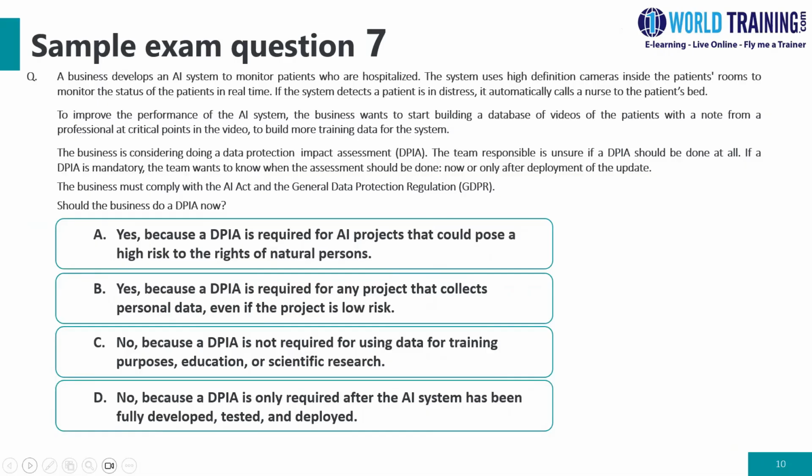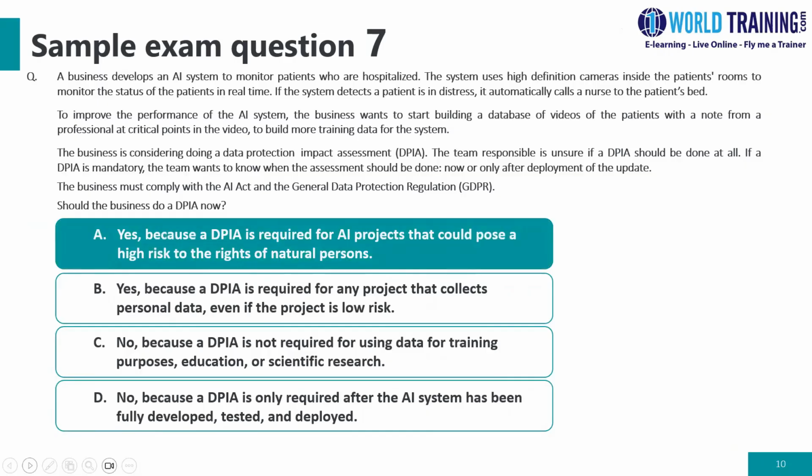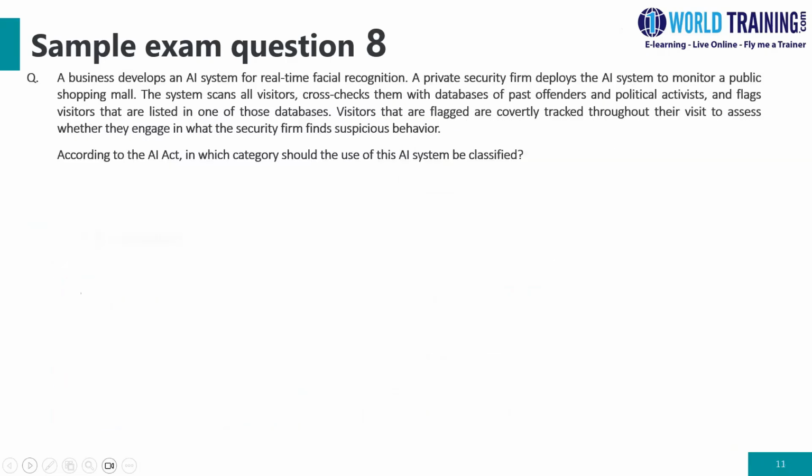Option C, no, because a DPIA is not required for using the data for training purposes, education, or scientific research. It's only required after the AI system has become fully developed, tested, and deployed. The right answer for this question is option A. So yes, you need to have the DPIA requirements for AI projects that are based on natural persons.